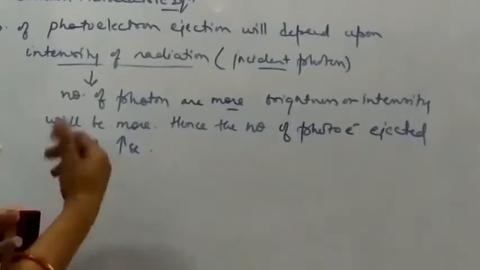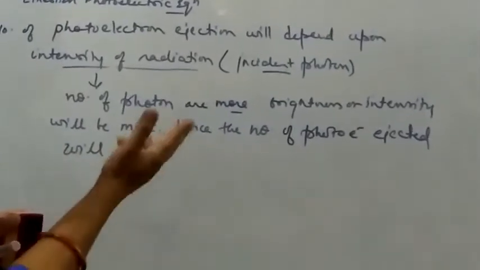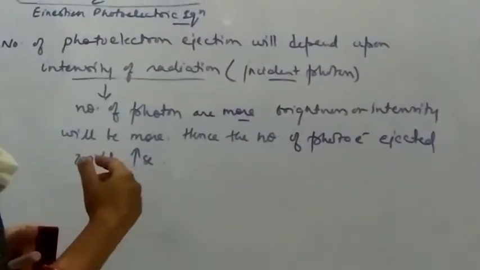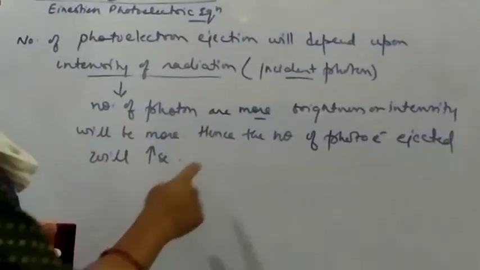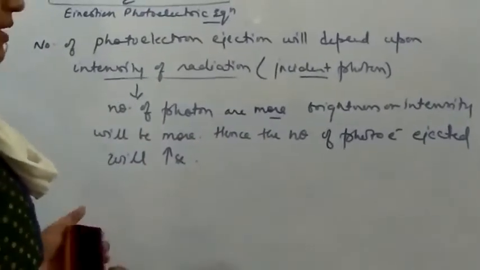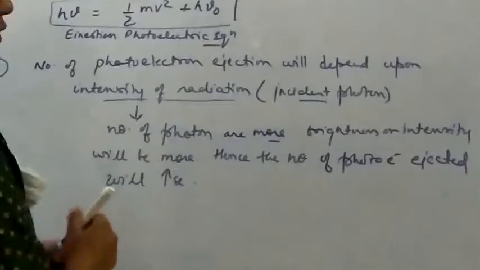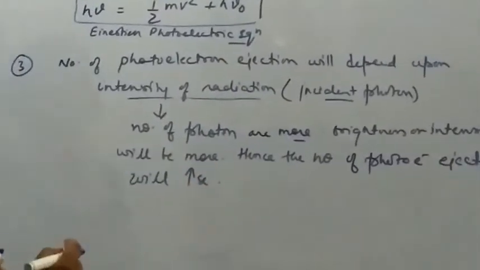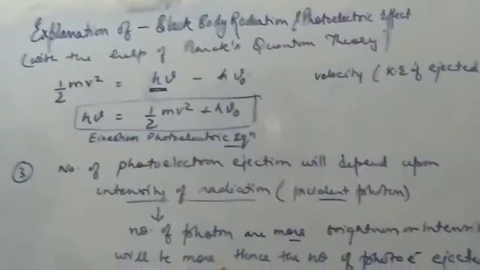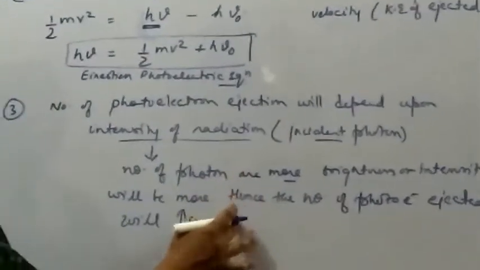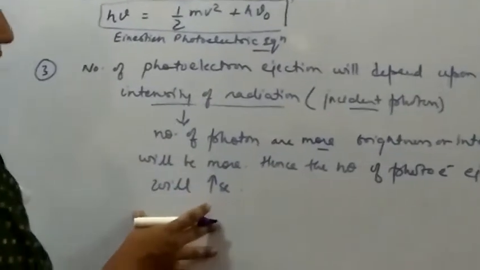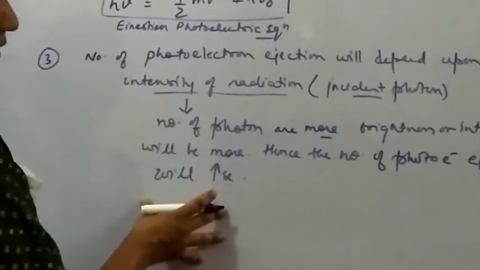Hence more electrons will be subjected to the work function, or to the incident radiation, so the number of electrons ejected will increase. This is the explanation of the photoelectric effect given by Einstein through Planck's quantum theory.